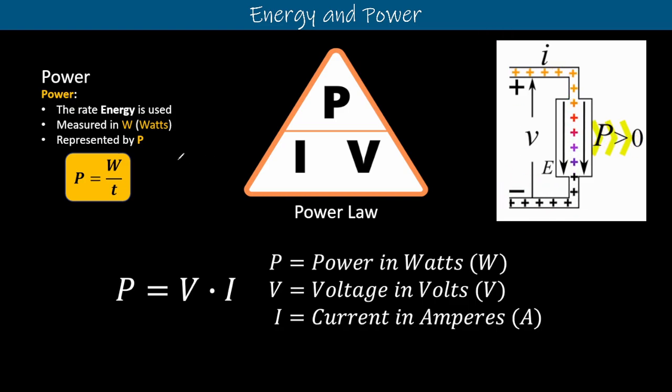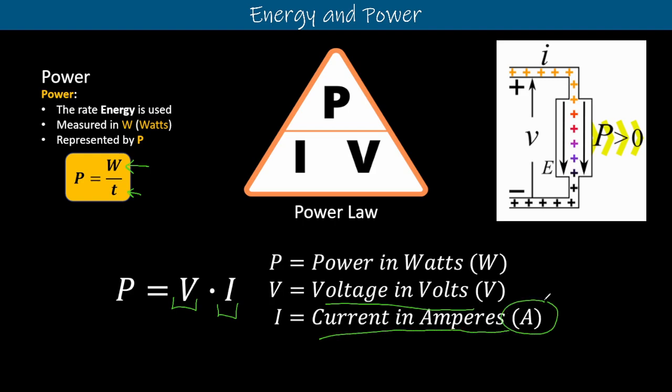So that means that we can characterize power in terms of work and time, like we just did, or we can also characterize power in terms of the voltage potential that we have and the current flow of electrons that we have. And we're going to call those voltage in volts and current in amperes. So we're going to give current an A at the end to represent that current flow.